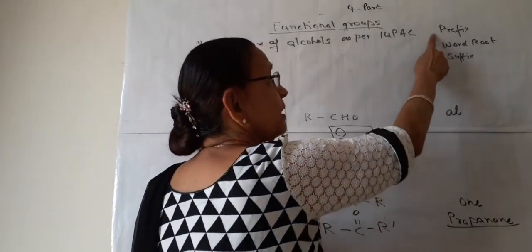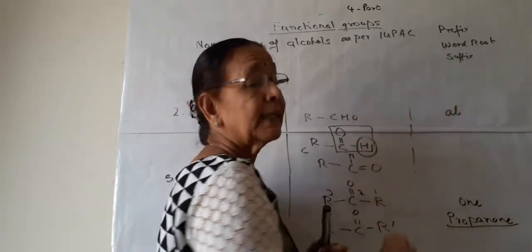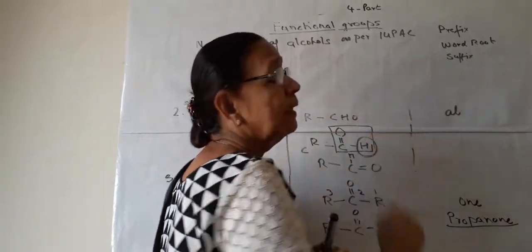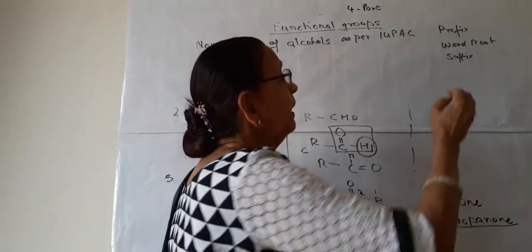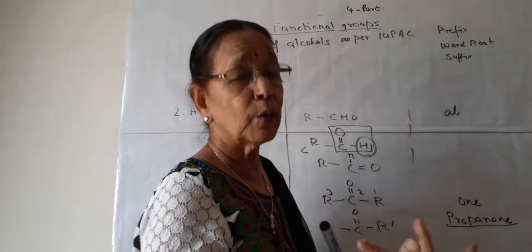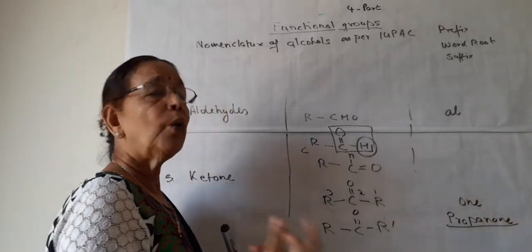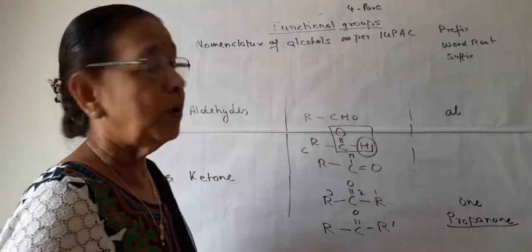So first the prefixes are there, then the word root is taken, and then the suffix. And these functional groups come in the suffix. When we pronounce it, in the end, we call the functional group -ol, -al, -one or -oic acid. So first of all, we are doing alcohols.